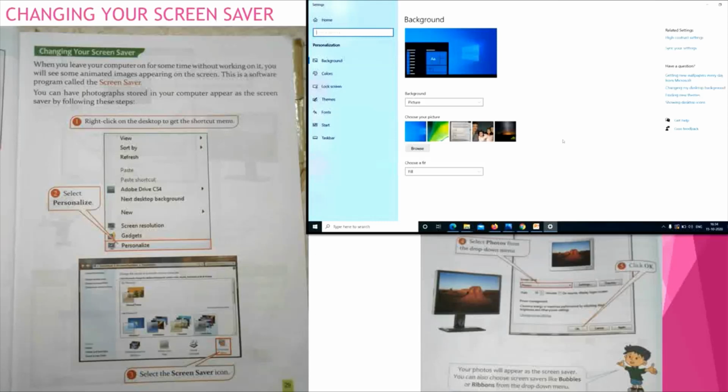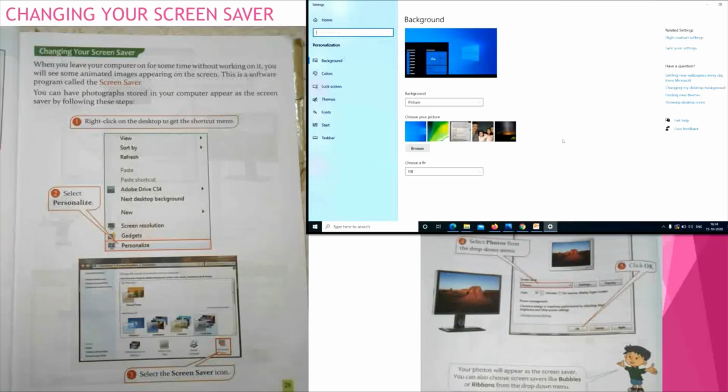Children, please look at your textbook. Step 3, select the screensaver icon. The icon will look like that. You can select, that means you can click upon that icon. As soon as you click upon that icon, you can enter inside the screensaver settings window.